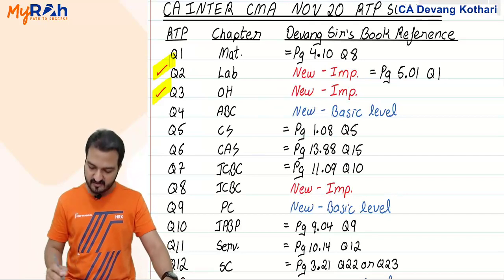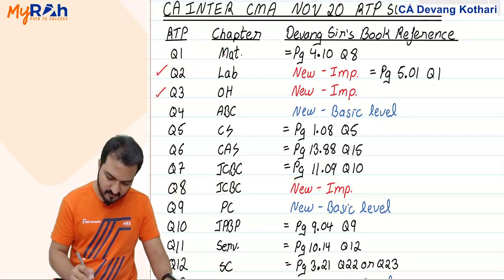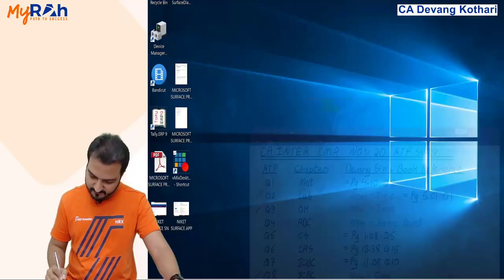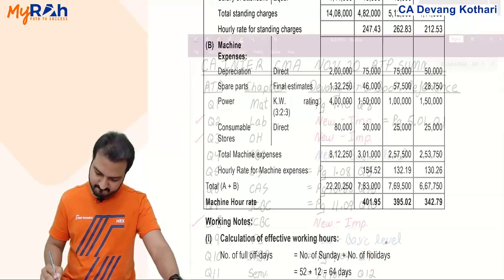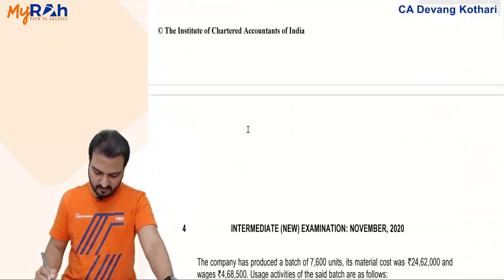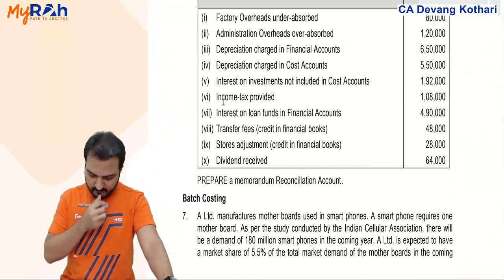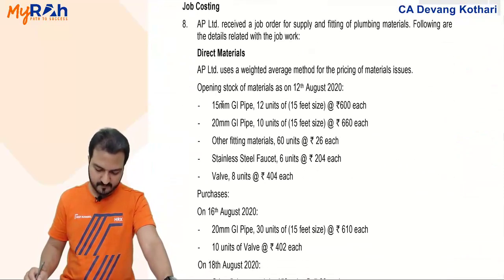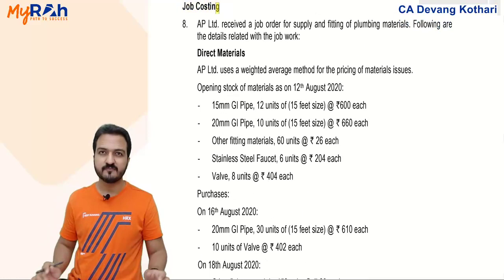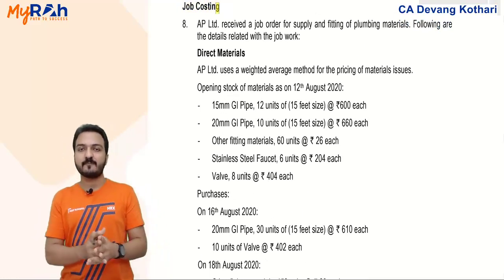One more question I need to discuss in detail, that is question 8. Question 8, which is job costing, batch costing question. So I'll scroll down till question 8 over here. They say that question 8 is job costing question, but in my opinion it is more of a materials chapter question.